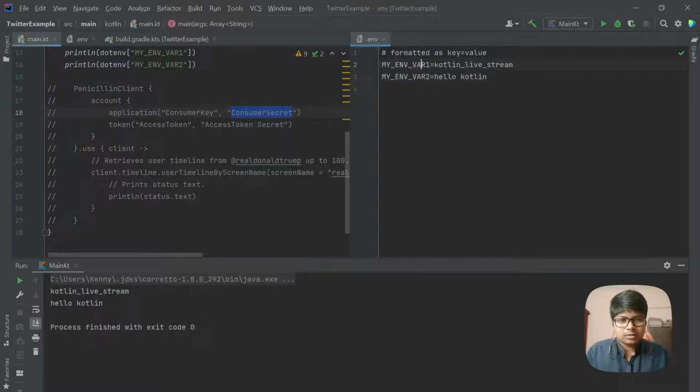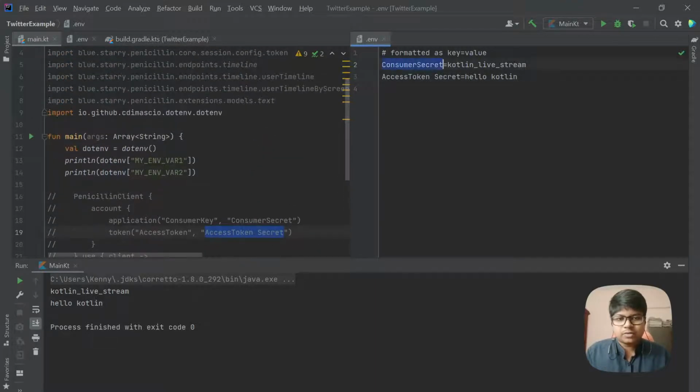Okay, call this consumer secret. And then an access token secret. Let me try to see if these changed names are also working. If that is working, then we can confirm it is correct.